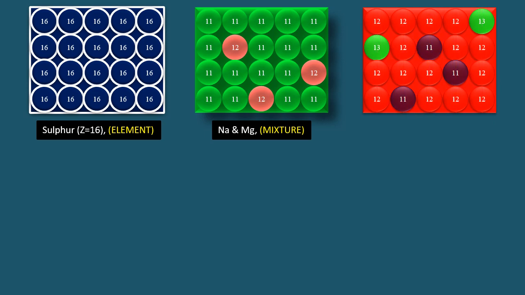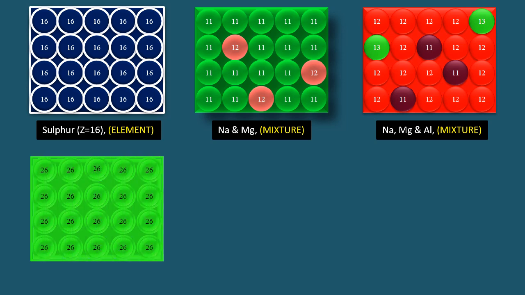This also represents a mixture of three elements. Atomic number 11 is sodium, atomic number 12, which is in large quantity, is magnesium, and atomic number 13 is aluminium. So this is also a mixture.